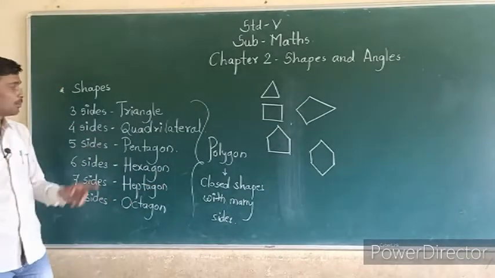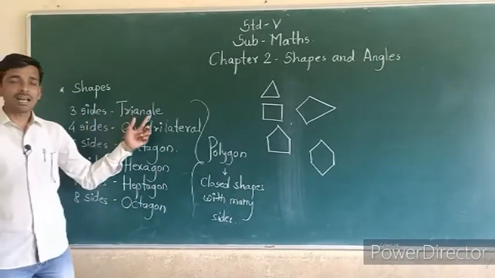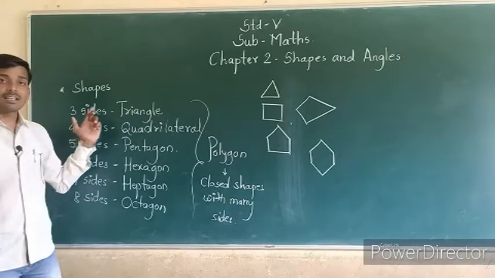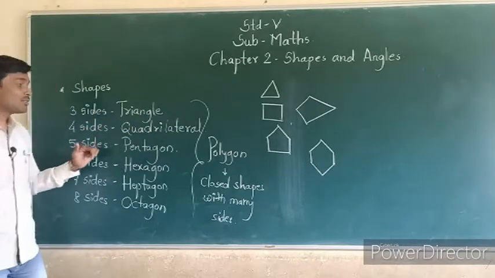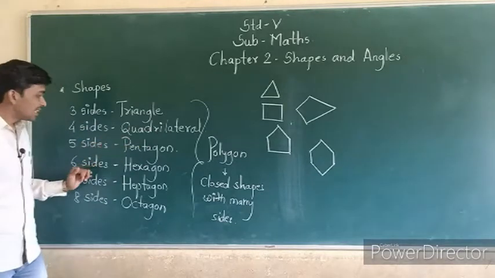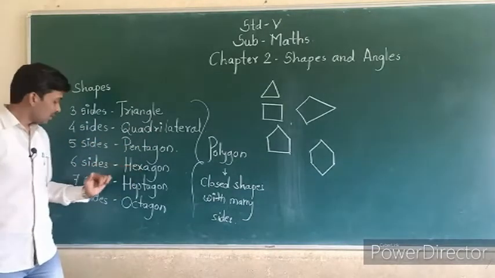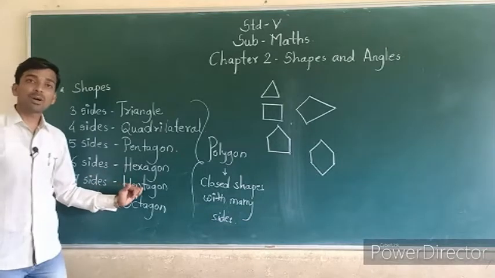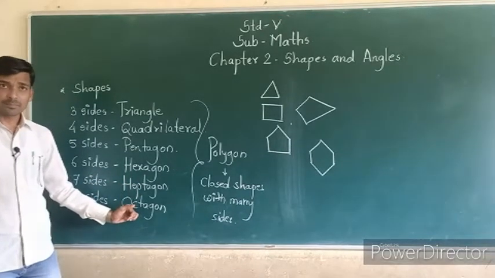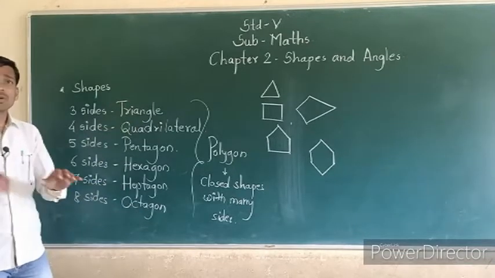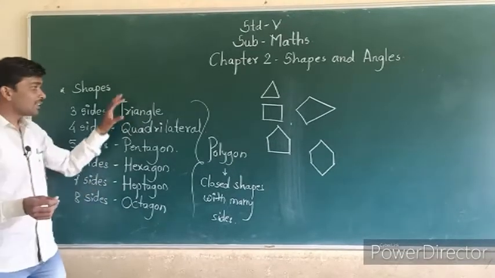Once again, I will repeat. Three sides, triangle. Four sides, quadrilateral. Five sides, pentagon. Six sides, hexagon. Seven sides, heptagon. Eight sides, octagon. Okay. You can write this in your notebook.